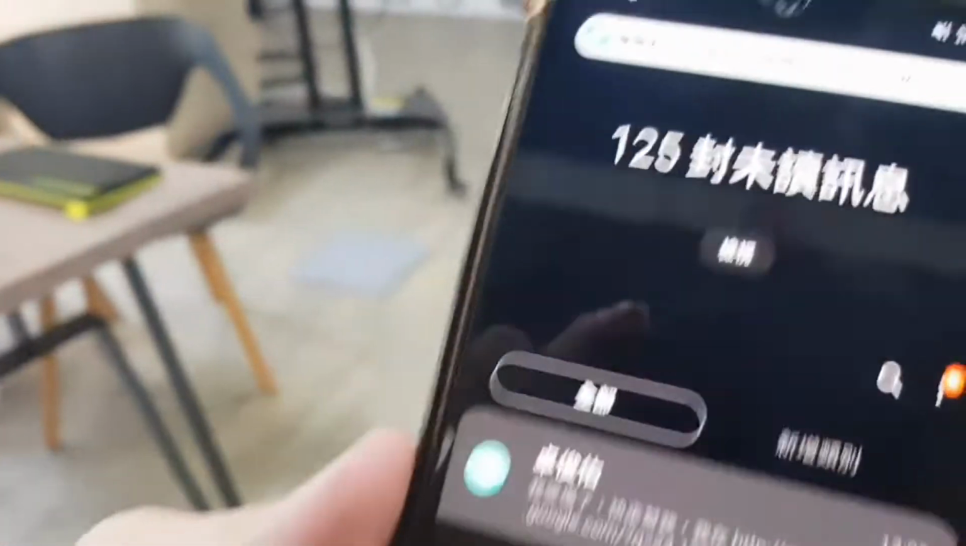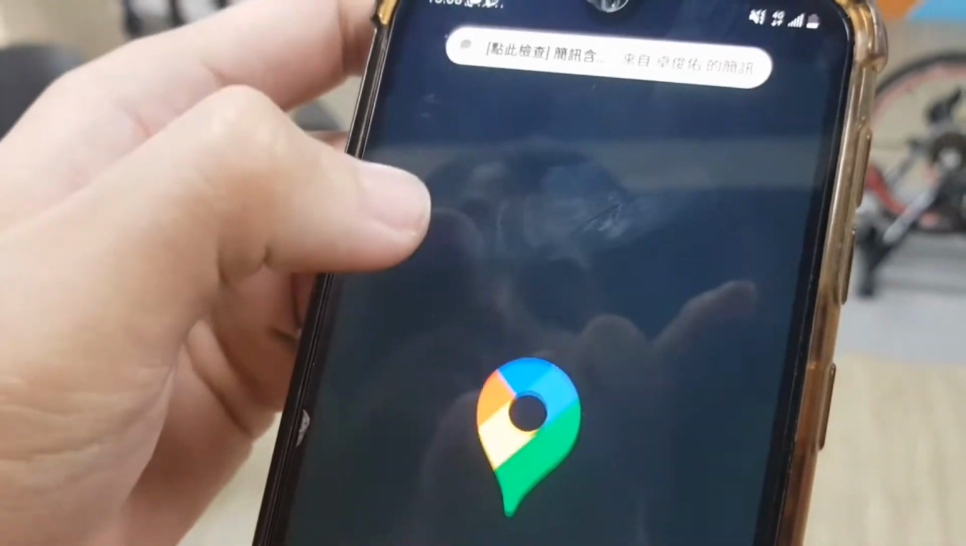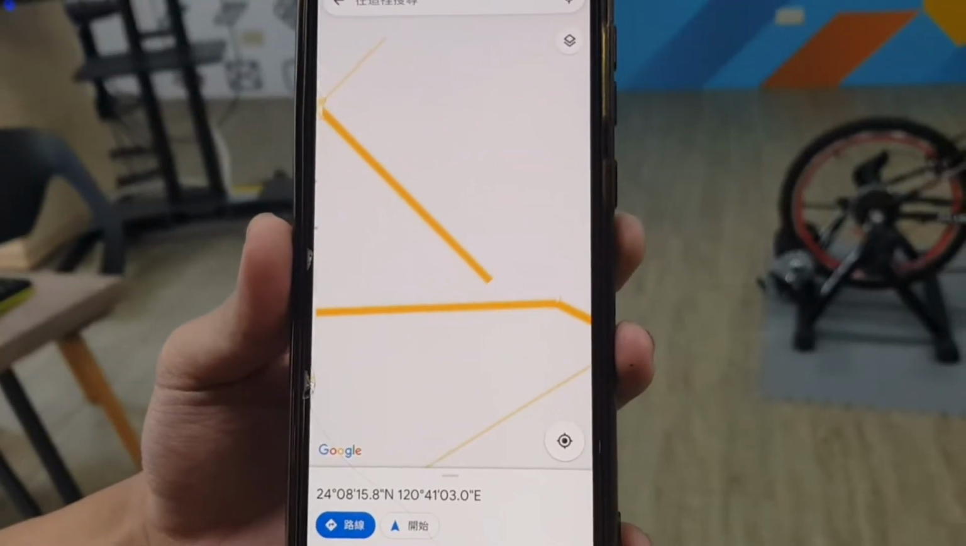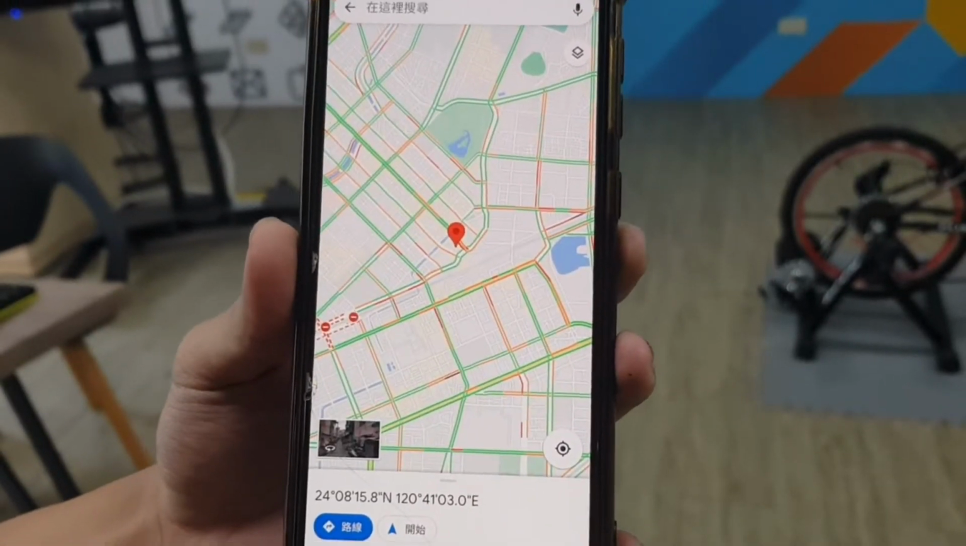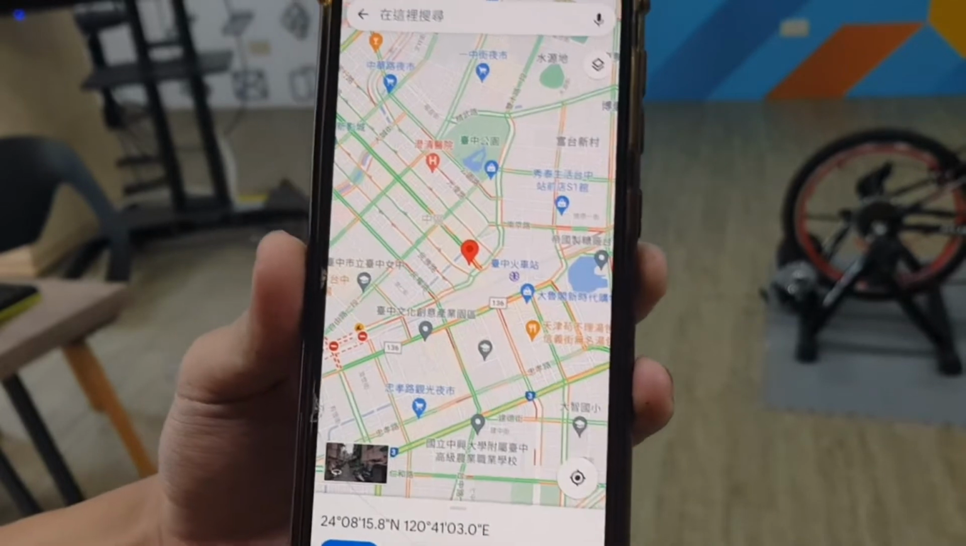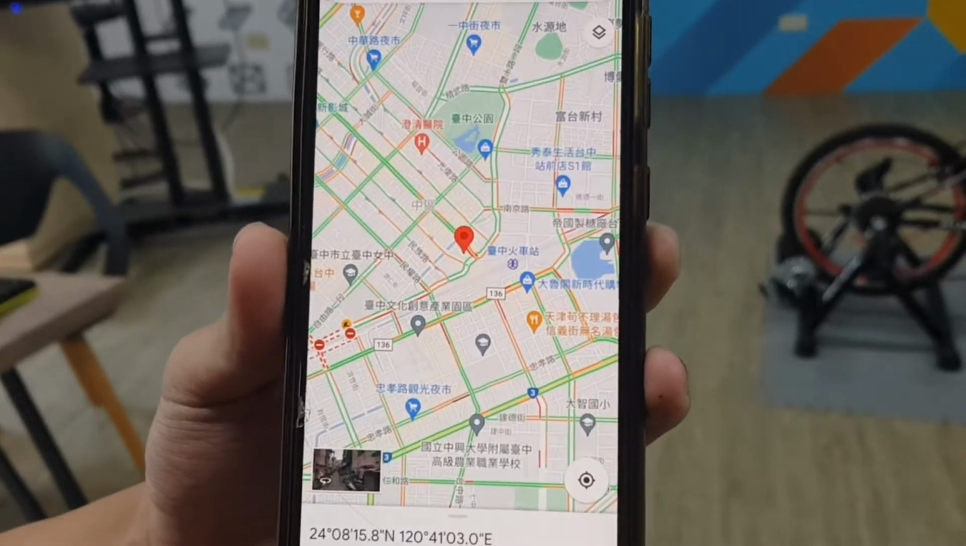As you can see on the phone, the message includes a URL. When the emergency contacts open it, it will show them where the accident happened, and they can choose to call 911 for us or come and help us.